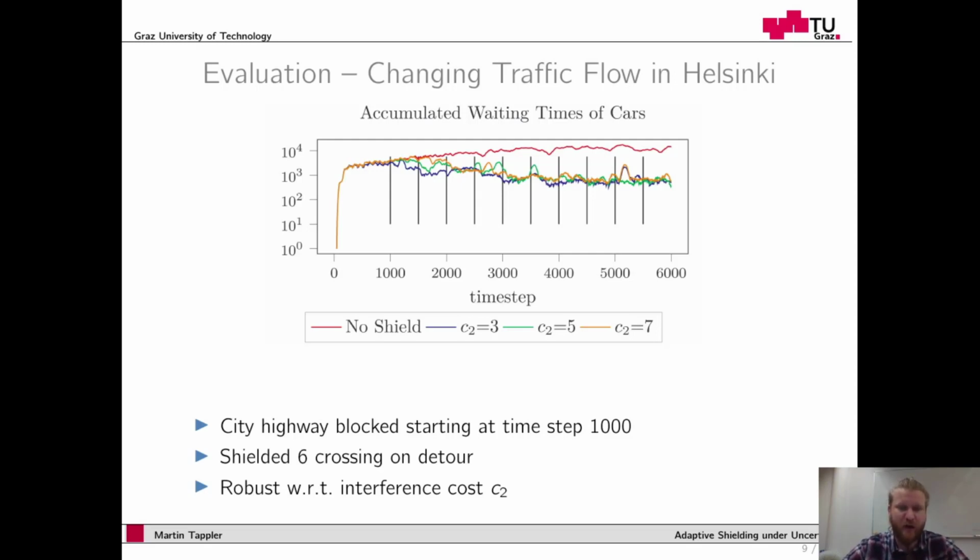And we shielded 6 crossings that are on a detour that cars need to take when the city highway is blocked. In red you see that the accumulated waiting time of cars increases over time in the unshielded case, whereas when we perform shielding, the accumulated waiting time decreases. What we also see is that shielding performance is robust with respect to the concrete setting of the interference cost C2.